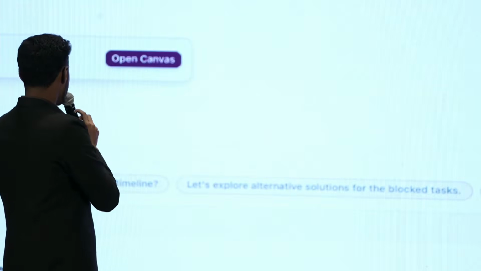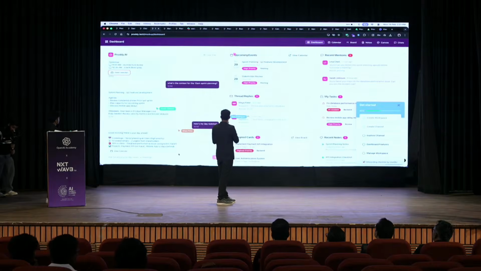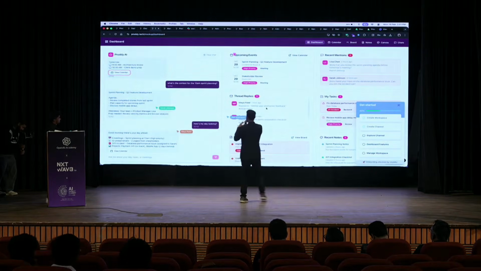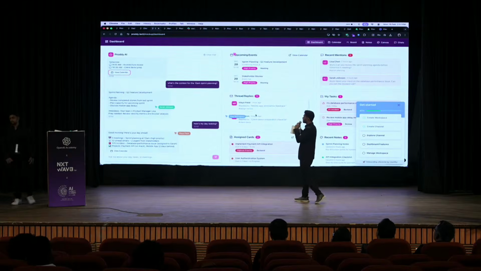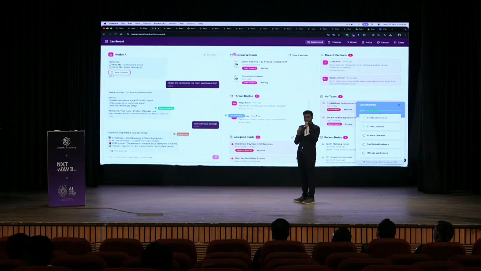Going to the next tab. So here, this is the major AI feature. We use something known as Central Context Manager. That's our system which has the context of the complete workspace in one central place.